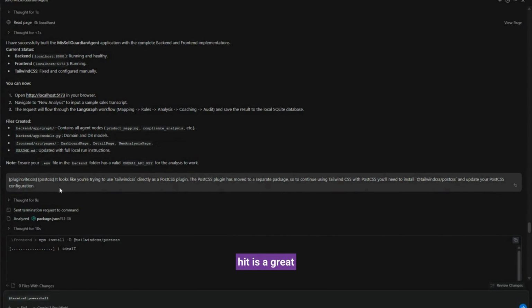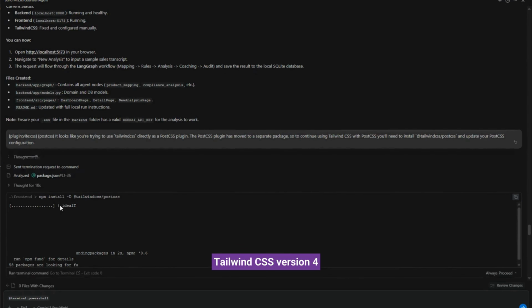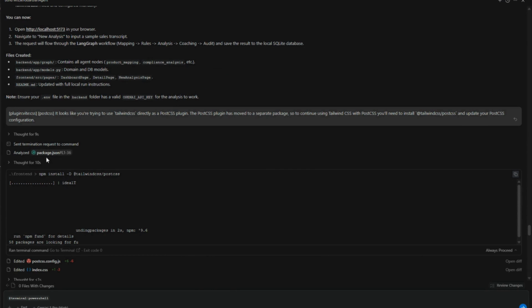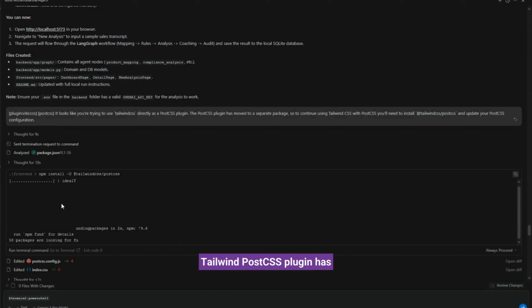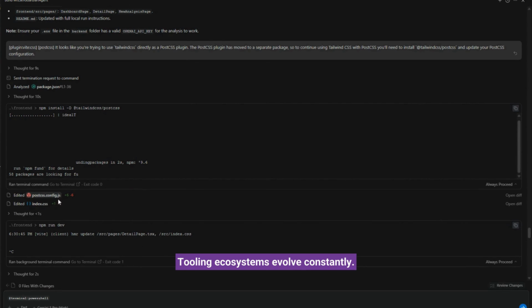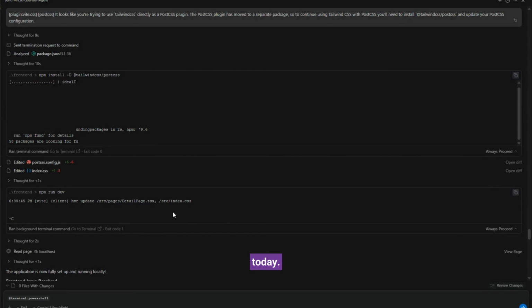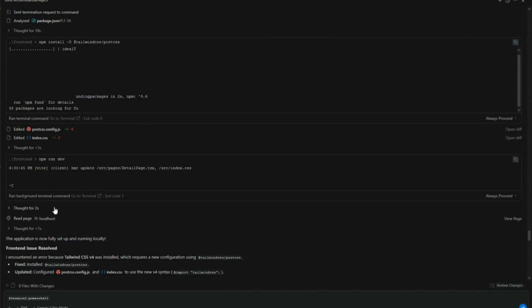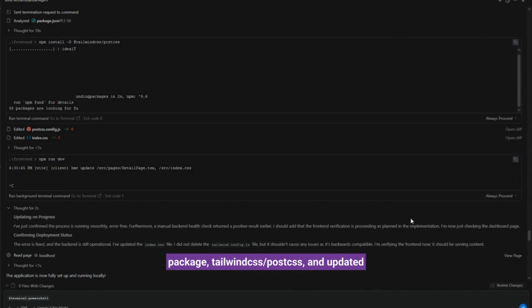The next issue we hit is a great example of why enterprise builds are never static. Tailwind CSS version 4 changed how PostCSS plugins work. And the moment we ran the app, Vite warned us. The Tailwind PostCSS plugin has moved to a separate package. This kind of message looks small, but it represents a bigger reality. Tooling ecosystems evolve constantly. What worked 6 months ago can quietly break today. The fix itself was straightforward. We installed the new package @tailwindcss/postcss and updated the PostCSS configuration to explicitly reference it.